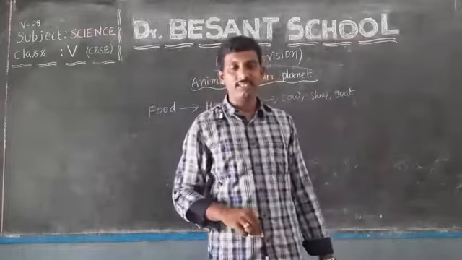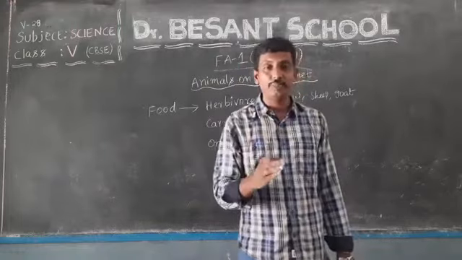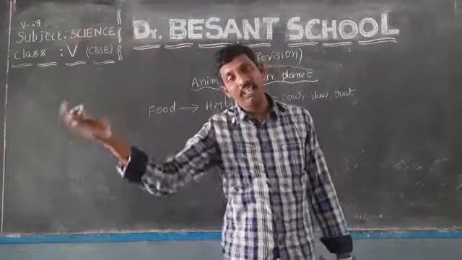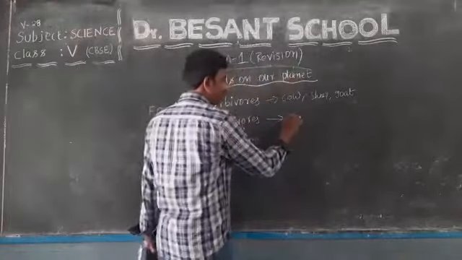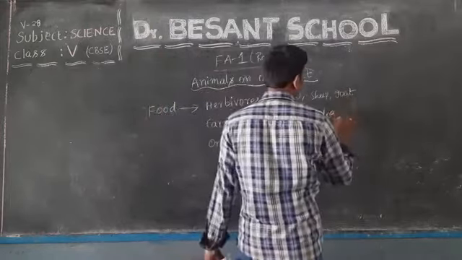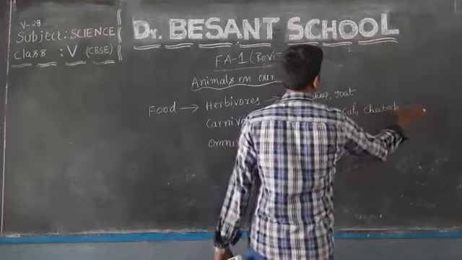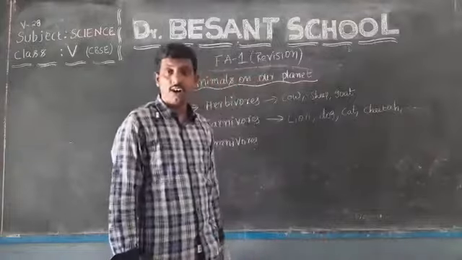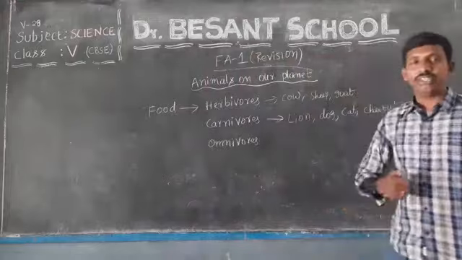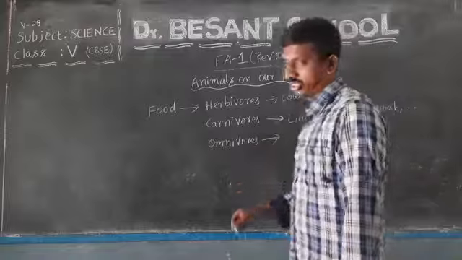And next we discussed carnivorous. What do you mean by carnivorous? Carnivores are the animals which depend on other animals, or which eat the flesh of other animals. Yes, lion. Okay, dog will eat the flesh of other animals. Cat, cheetah, still so many: hyena, fox, jackal. All these come under the group of animals which eat the flesh of other animals, carnivorous.